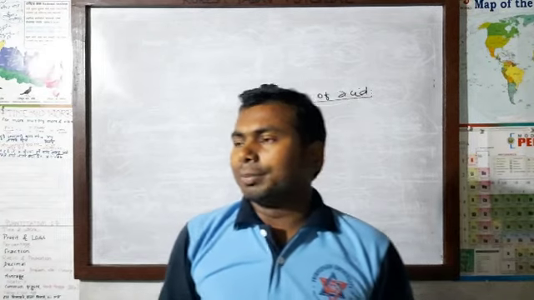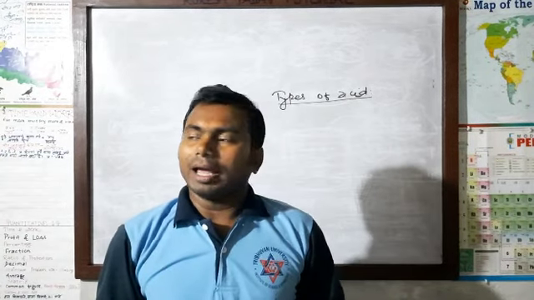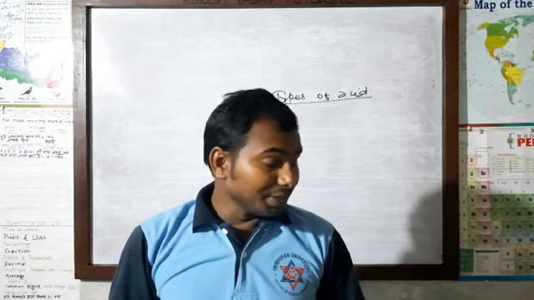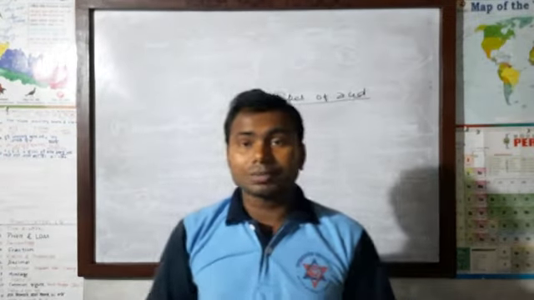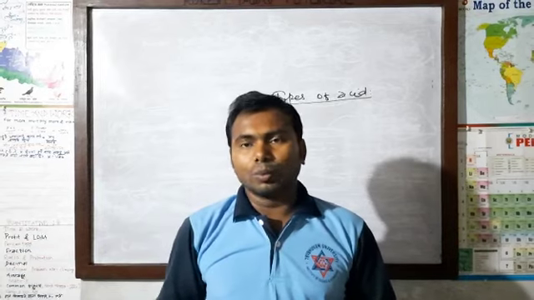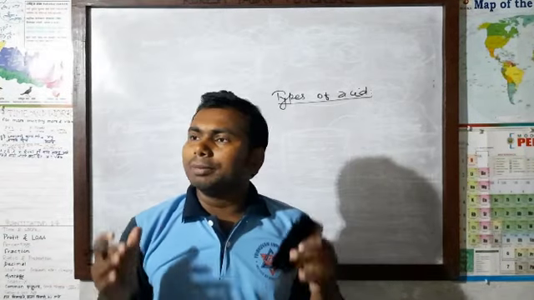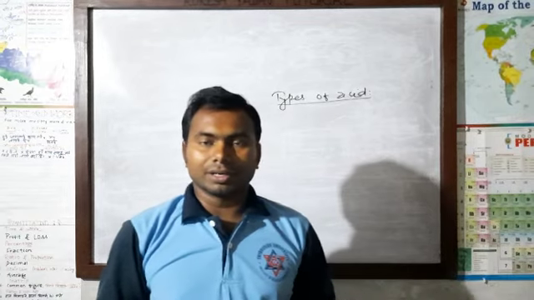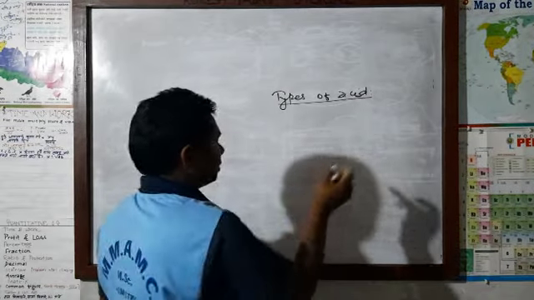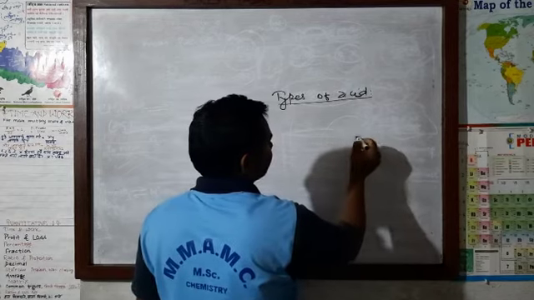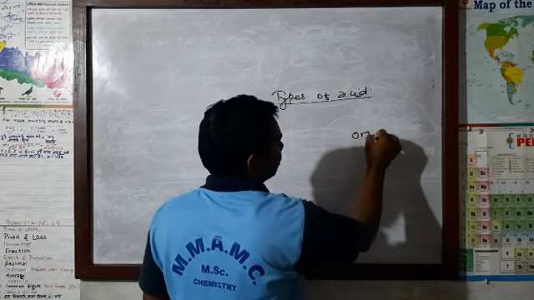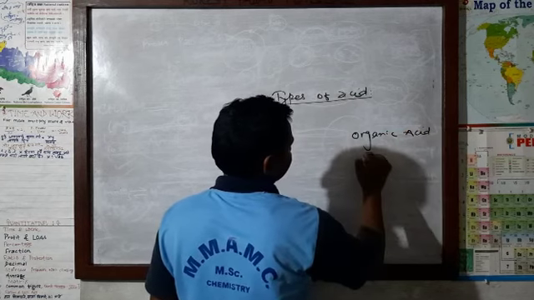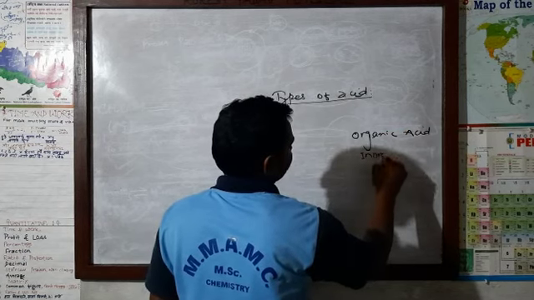One is on the basis of chemical nature and another is on the basis of strength. On the basis of strength, there are two types of acid, strong acid and weak acid. On the basis of chemical nature, there are again two types of acid. It is very easy. One is organic acid, another is inorganic acid.